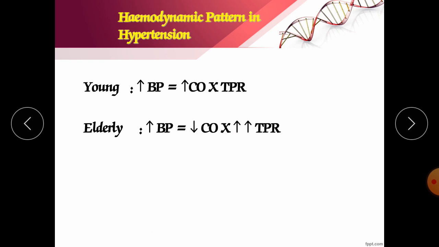Now, the hyperdynamic pattern in hypertension in the young: increase in blood pressure increases cardiac output and TPR, the total peripheral resistance. In the elderly, increase in blood pressure results in decreased cardiac output and increased total peripheral resistance.